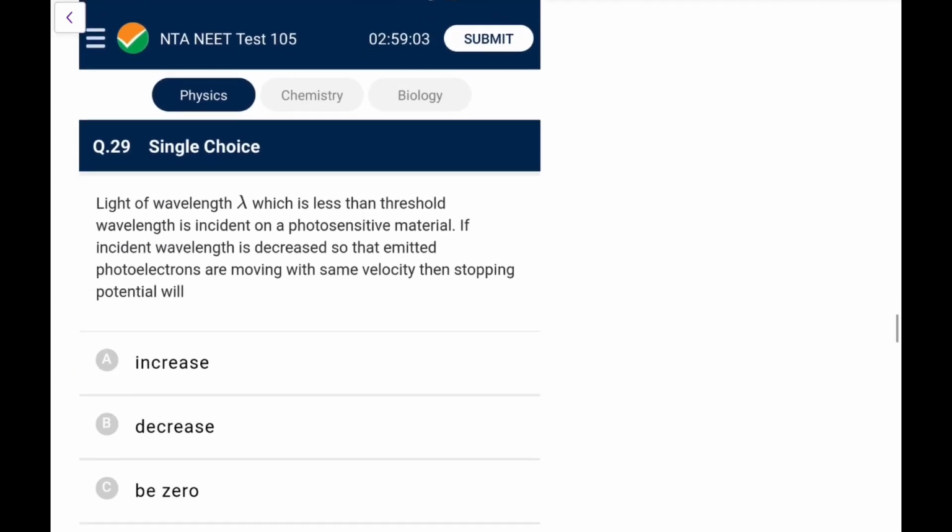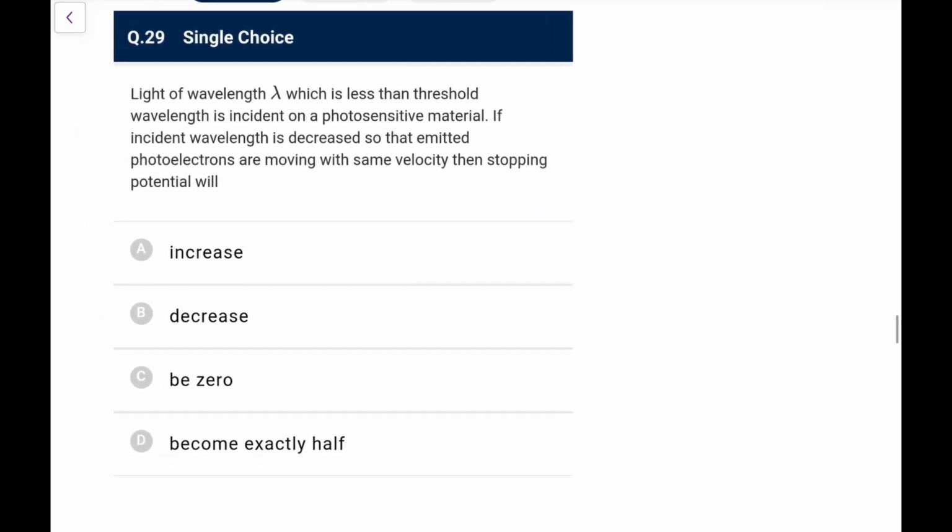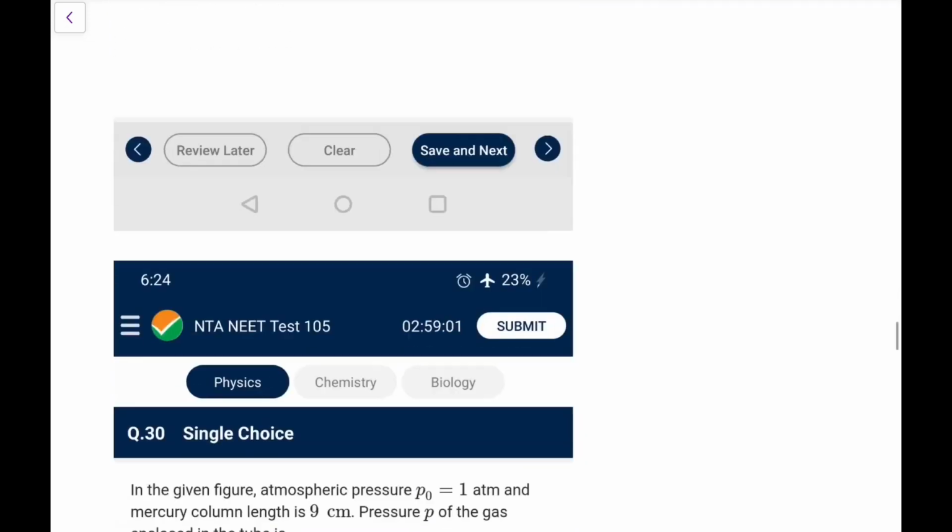So go for option A in this case. Next one, light of wavelength lambda which is less than threshold wavelength is incident on a photosensitive material. If incident wavelength is decreased so that emitted photoelectrons are moving with the same velocity, then stopping potential will. Okay, so emitted photoelectrons are moving with the same velocity even when the energy is increased. That means stopping potential has to be increased because now the electrons are more energetic. So to keep them with the same energy, the retarding potential has to be increased in this case.